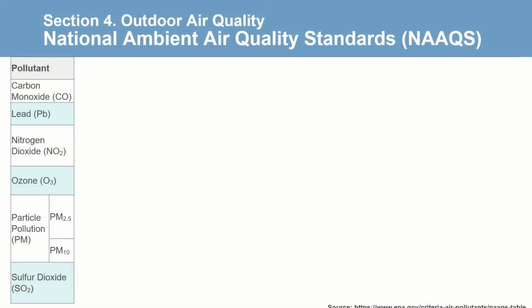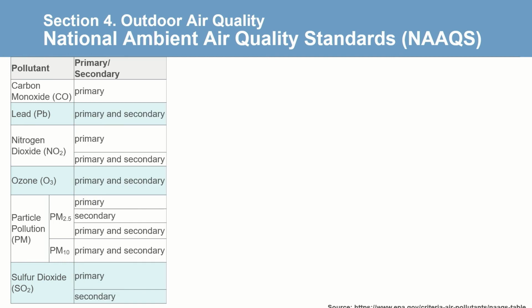So let's take a moment to look at the NAAQS. In the United States, the Clean Air Act requires the Environmental Protection Agency to set the standard for pollutants considered harmful to the public and the environment. Two types, primary and secondary standards, are identified within the NAAQS. Primary standards cover public health protection, including the health of sensitive populations, such as those with asthma, children, and the elderly. The secondary standards cover the public welfare and include decreased visibility and damage to animals, buildings, crops, and vegetation.